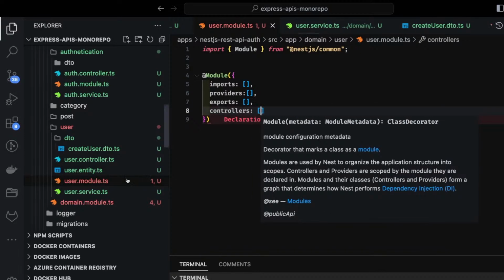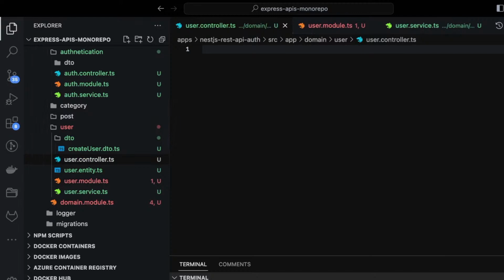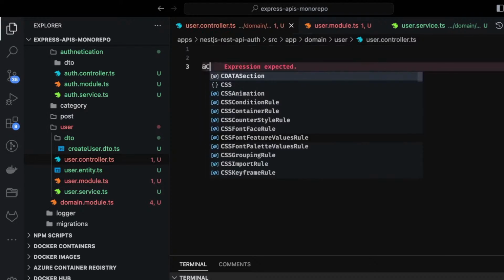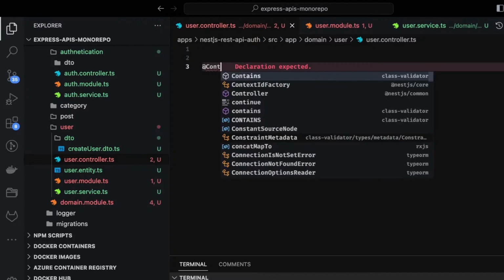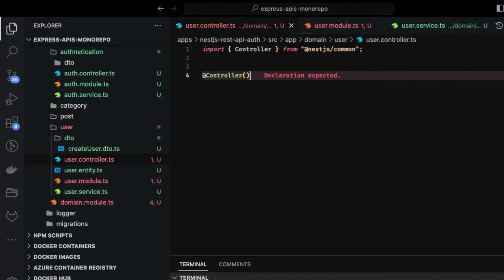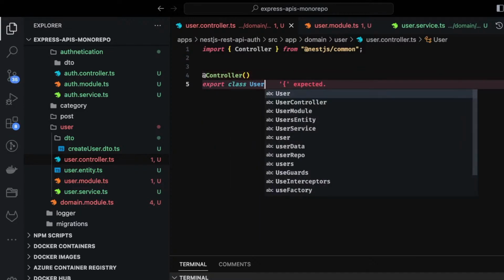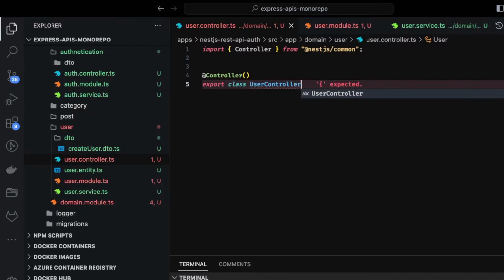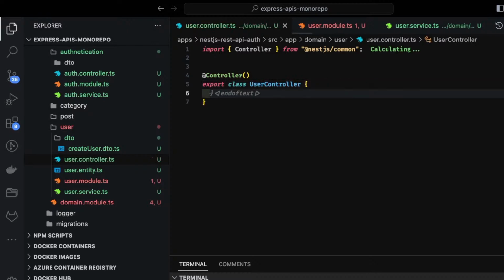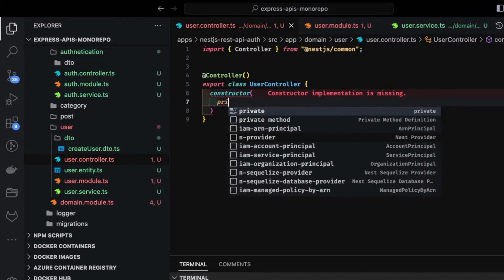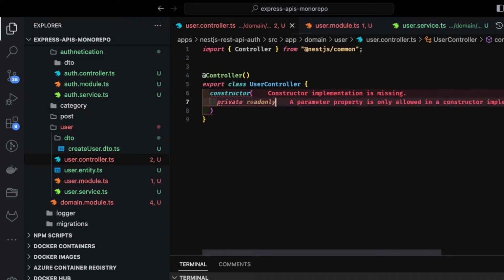So controllers, obviously we are going to have a user controller, so I will just create a simple template for it. So this is the controller, and then here I can just simply say export class user controller. So we can export it. Here this is a constructor, and inside the constructor there will be a dependency injection of user service, private readonly user service.